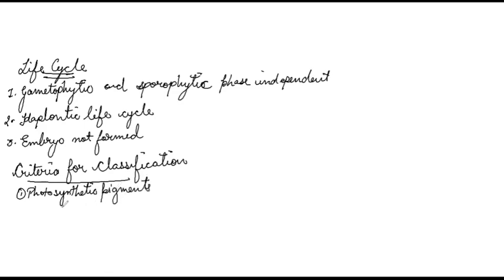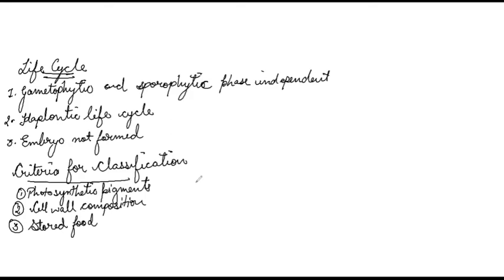The universal pigments will be found in all the algae, but there are some certain pigments which are found in specific groups. Second is on the basis of cell wall composition. And the third criteria is stored food.